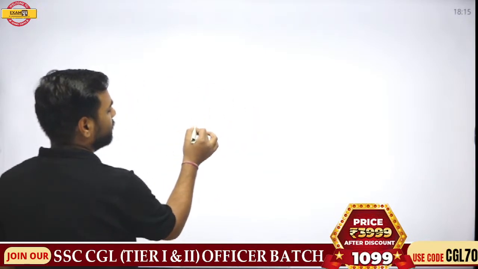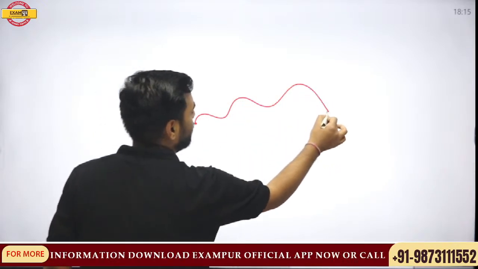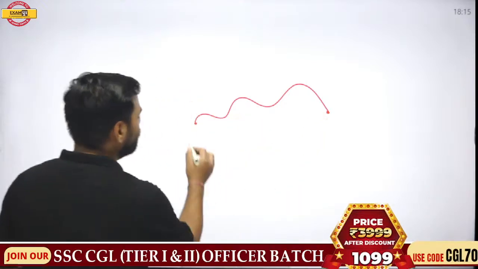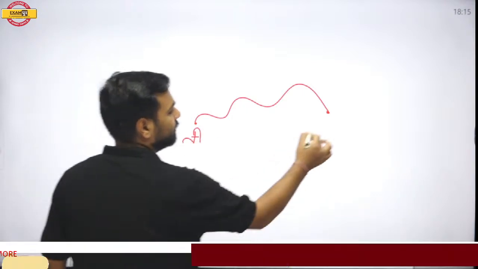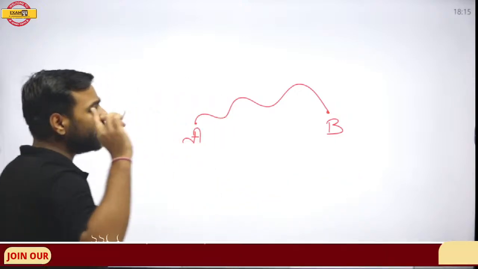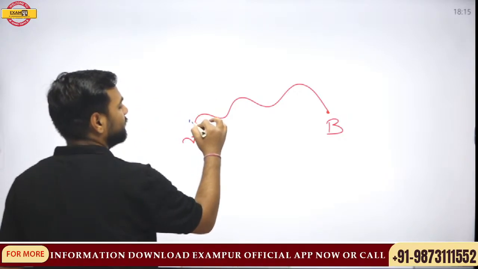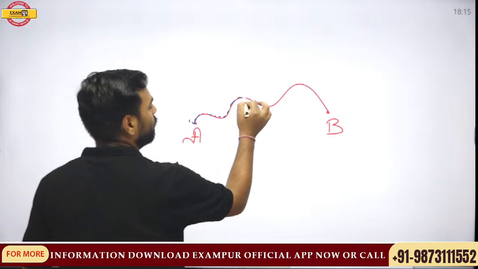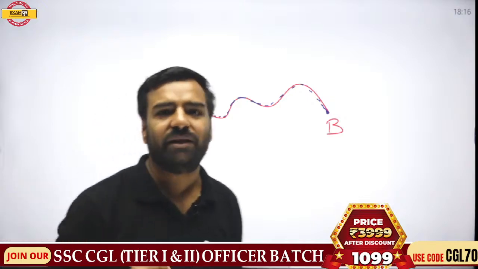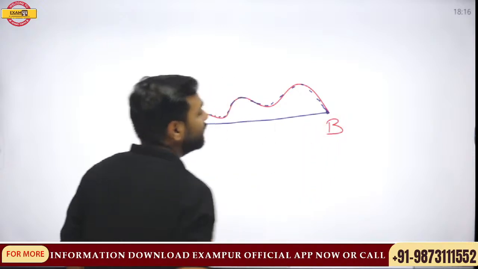Now what happens if there's a person who needs to go from one location to another on a hill? Let us assume this is the location. If someone asks me about the distance, let me write, this is point A, this is point B. For better clarity, I'll change the color. If I have to calculate the distance, Ilma, we have to measure this part, that is this red structure. We will calculate this whole distance, only then our value will come out. But if I talk about the displacement, we just have to check the shortest distance, and this one will be the displacement.